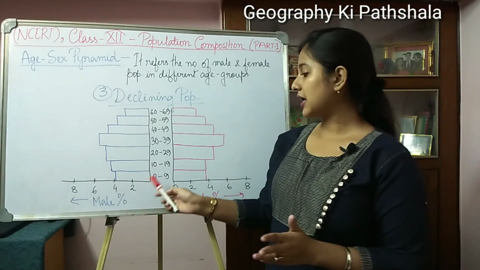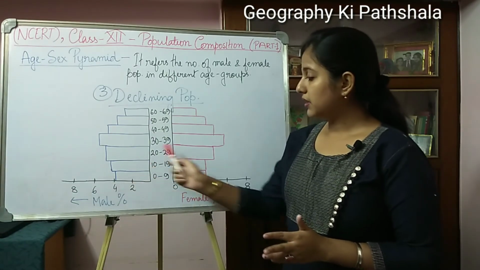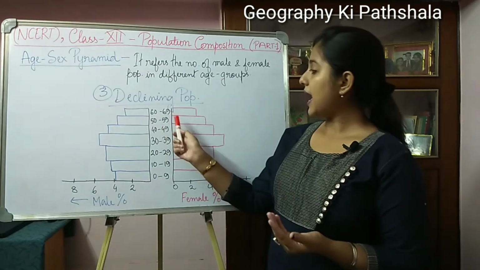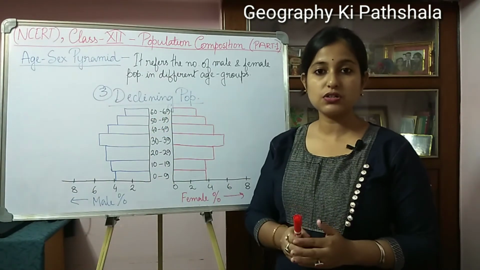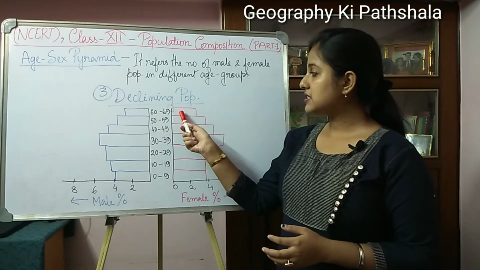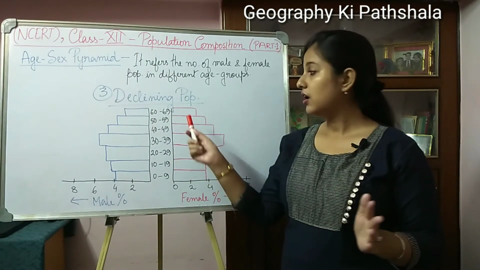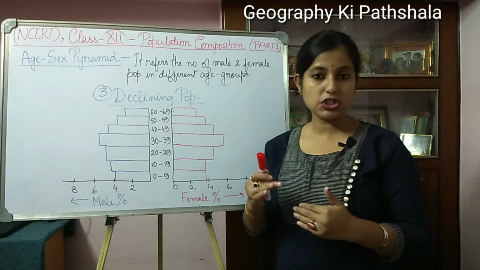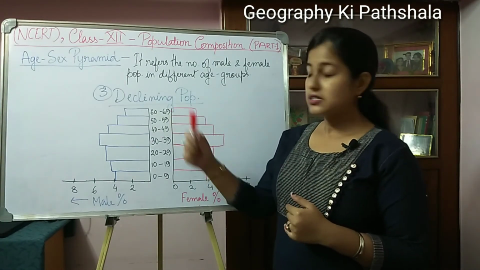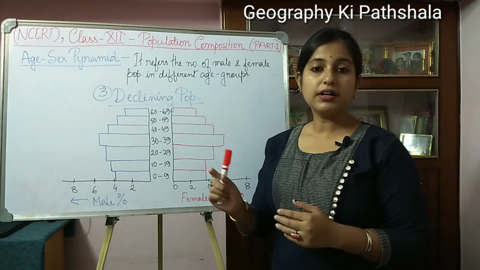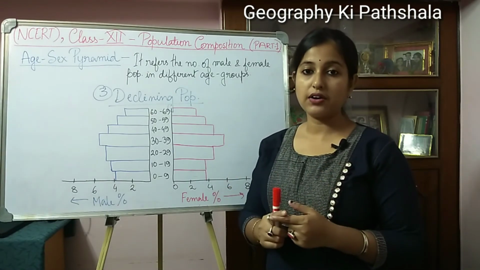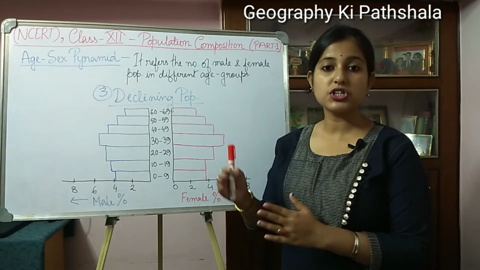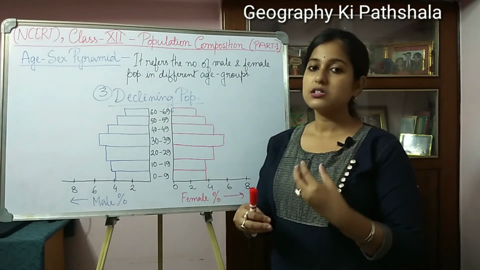That means the birth rate in this type of countries is low, and the death rate is also low, because the bars are neither too much expanding nor too much narrow, they are tapered in shape. This represents that the birth and death rate are both low, which triggers a situation of population growth being negative or 0.